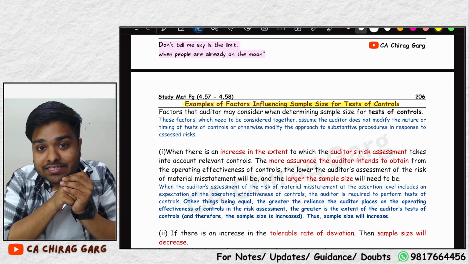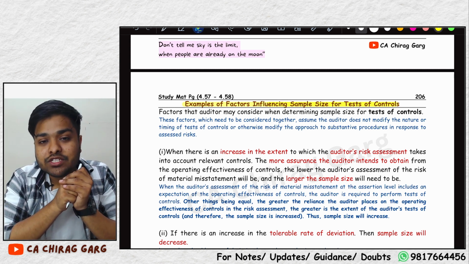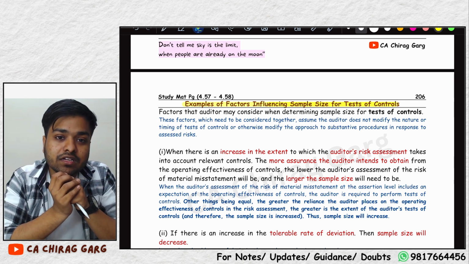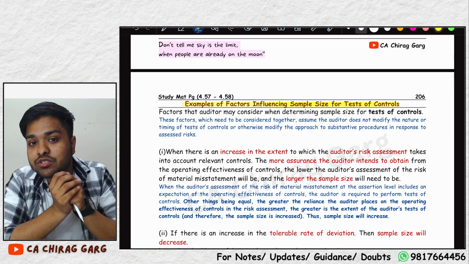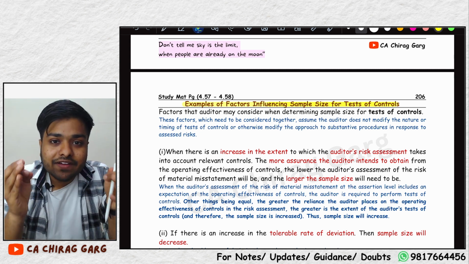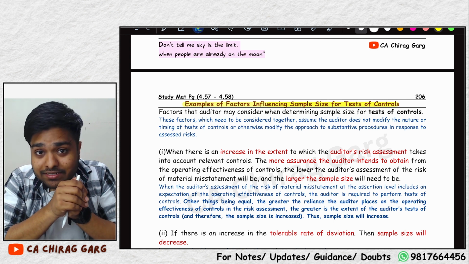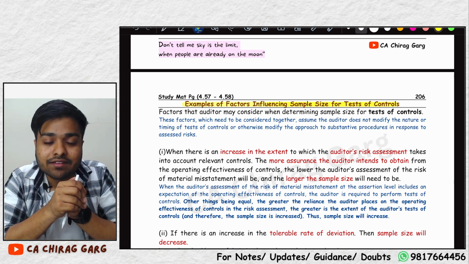What are the factors that influence the sample size? Should you take a smaller sample size or should you take a larger sample size? What are the factors influencing size? Does size matter? Yes. On what? What things?